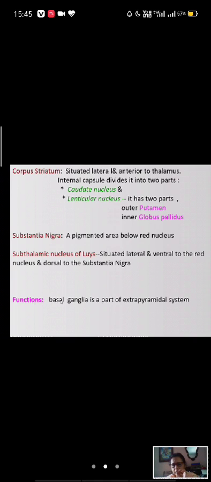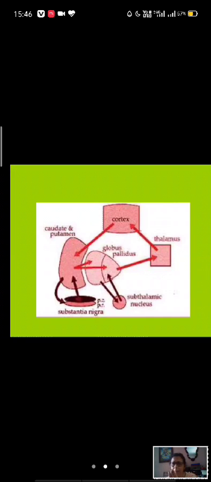Now, let's see the functions of basal ganglia. As I have told you, basal ganglia is a part of the extrapyramidal system. So the extrapyramidal fibers are also involved in motor activities. So mainly motor functions, control of motor functions.